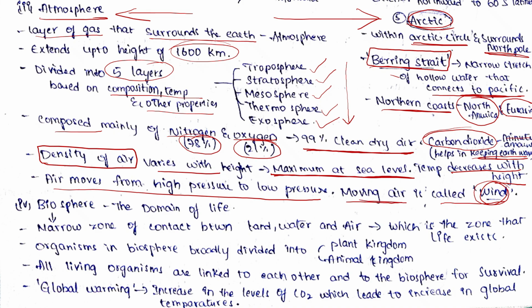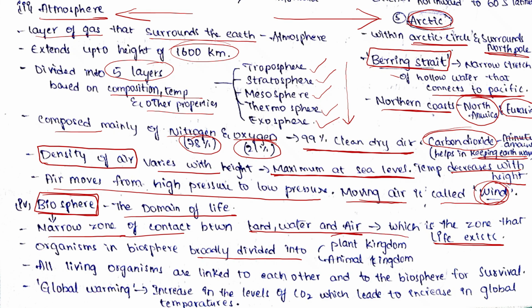Now let's know the fourth major domain of the Earth, which is biosphere. This is the domain of life. Biosphere is a narrow zone of contact between land, water and air, and this is the zone where life exists. And organisms in the biosphere are broadly divided into two types, which are plant kingdom and animal kingdom. And all the living organisms are linked to each other and to the biosphere for their survival. So this is about biosphere.